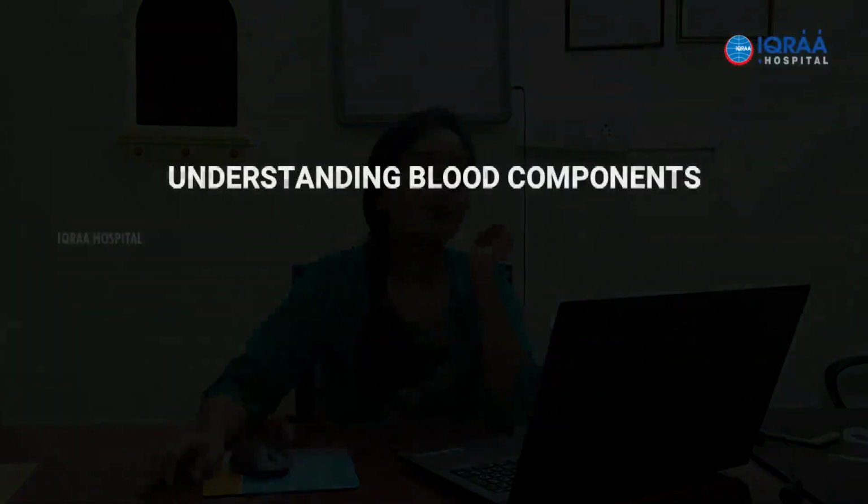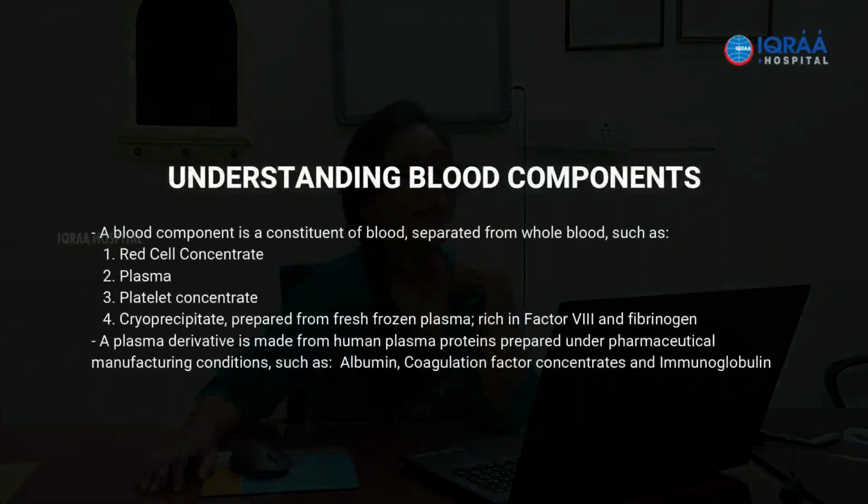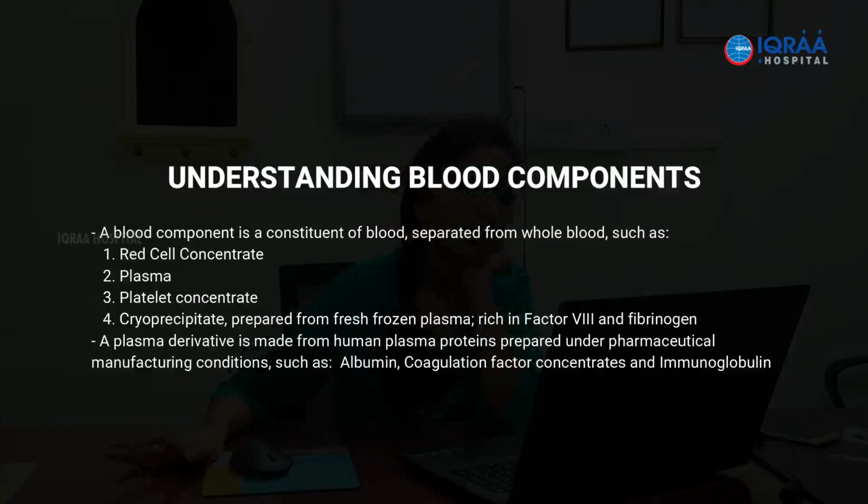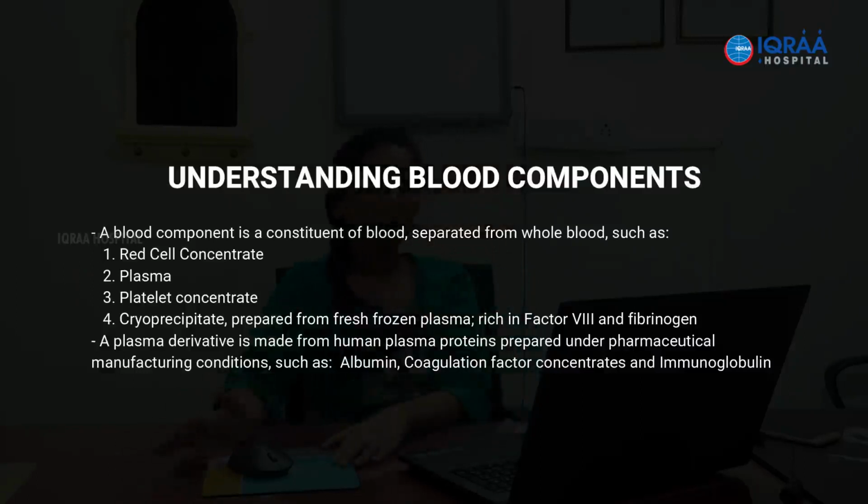Plasma proteins such as albumins, immunoglobulins and coagulation factor concentrates are plasma derivatives, and they are not available in the blood bank. What is actually available in the blood bank are the components that we prepare from blood. So what are the components that are available? Red cell concentrate, fresh frozen plasma, platelet concentrate and cryoprecipitate. These are the components that we prepare in our blood bank, and I will be discussing in detail each of the components.